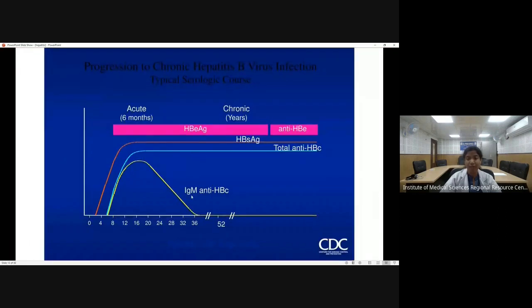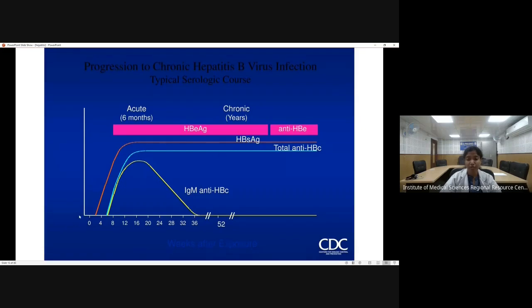Now, what will happen in the chronic phase? In the acute phase, we see there is a peak in the hepatitis B surface antigen, and it comes down after a few weeks and there is development of an antibody against it. But in case of chronic infection, the hepatitis B surface antigen will always be positive, meaning it will always be detectable in the blood, and there is no antibody to curb this hepatitis B surface antigen infection.